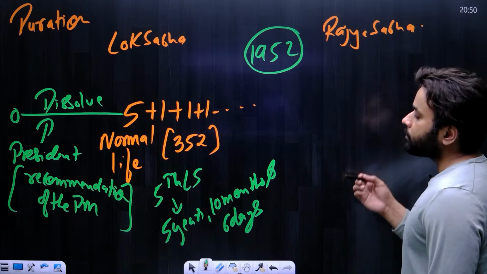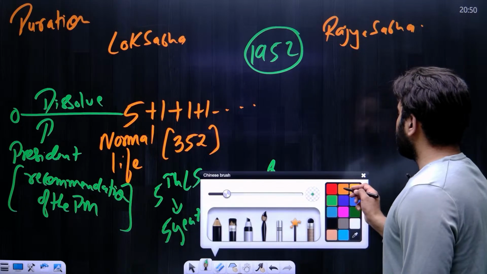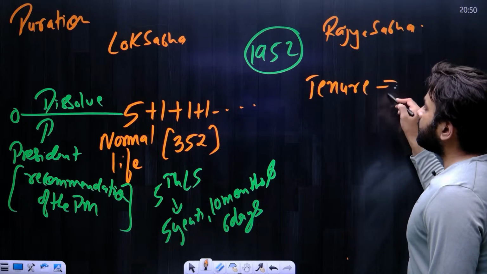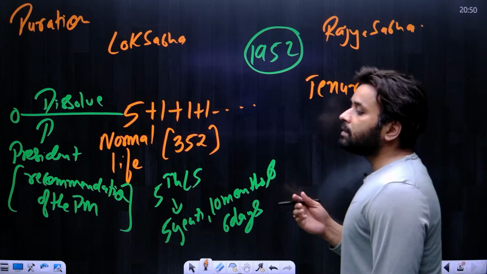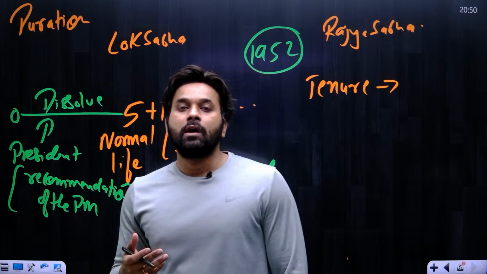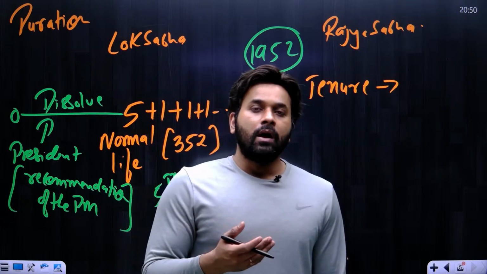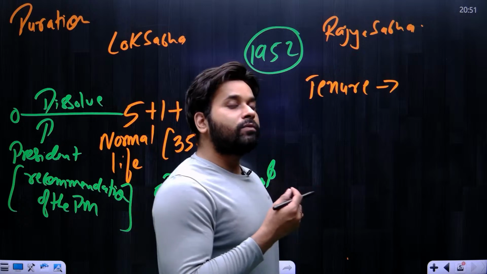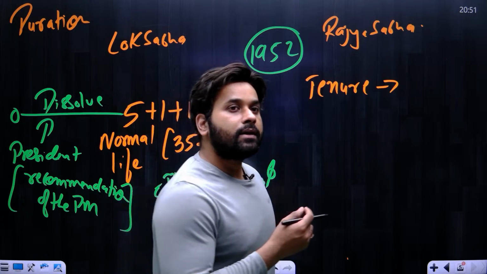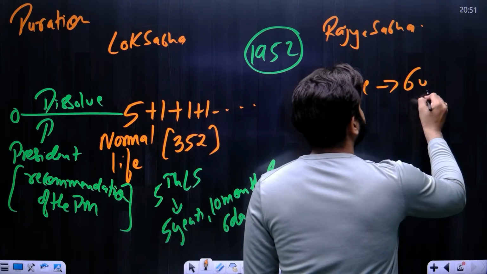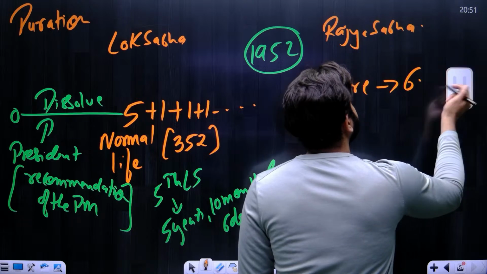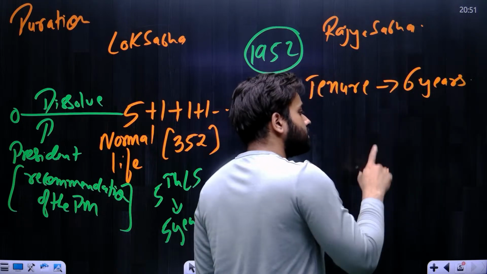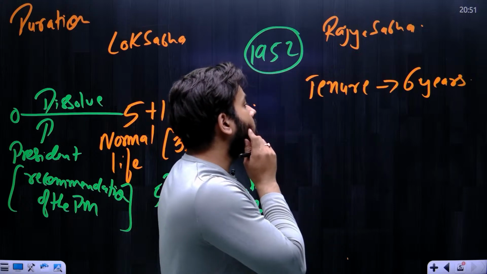So what about the members of Rajya Sabha? What will be the tenure of the members of Rajya Sabha? Do you think if Rajya Sabha is permanent, then the members are also holding the position for a lifetime? No. In India, this doesn't happen. The tenure of the members of Rajya Sabha is fixed, and it is 6 years. So for the members of Rajya Sabha, it is simple. The tenure of the members of Rajya Sabha is 6 years. Okay. And one more thing.